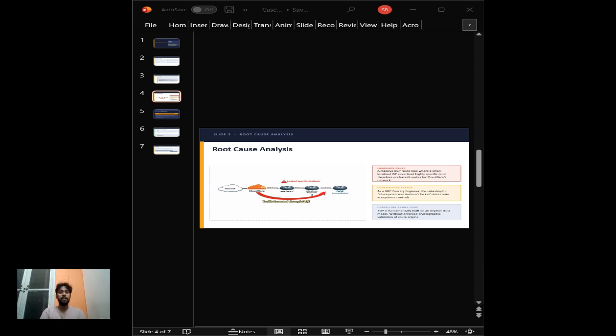However, as a BGP engineer, I must emphasize that DQE's mistake was only the immediate trigger. The contributing factor, and the reason this became a catastrophic failure, was Verizon's lack of strict route acceptance control.